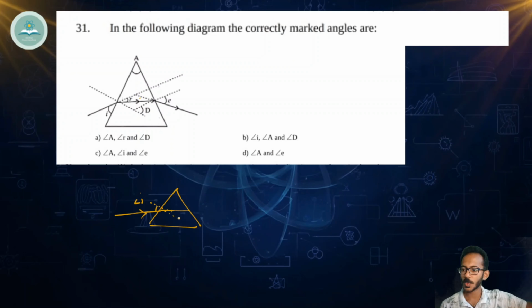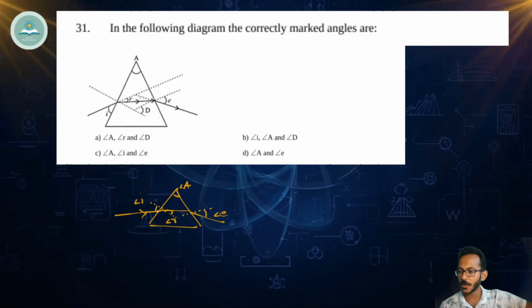So here the angle made with the normal is called angle of refraction. Again, from here it will come out and here we have a normal. So this angle is called angle of emergence and this angle is called angle of prism, which is usually represented as A, angle of prism.